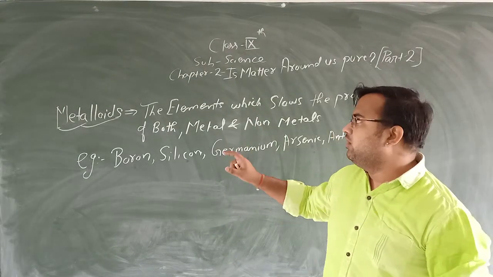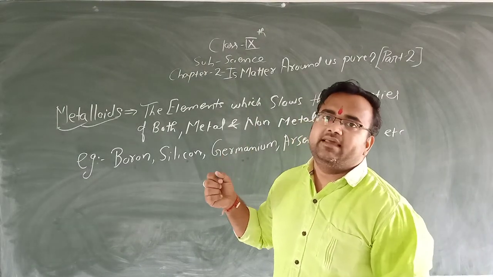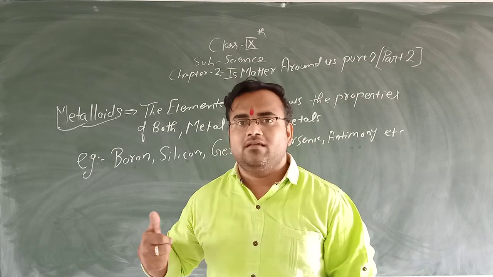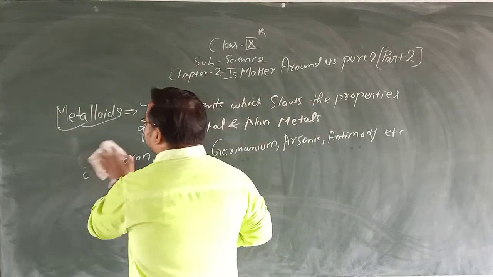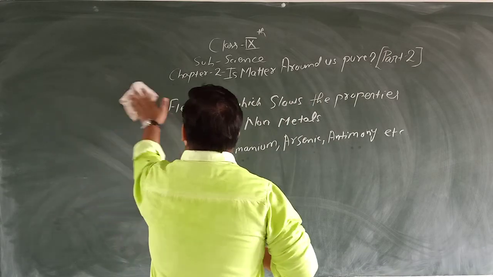Now we will proceed towards the compounds. This is all about the elements. In elements we have seen metals, non-metals and third is metalloids. Now we are proceeding towards the compounds. We will see what compounds are.